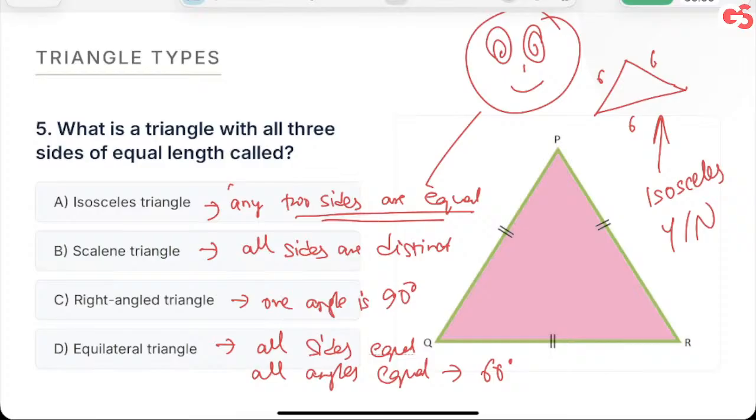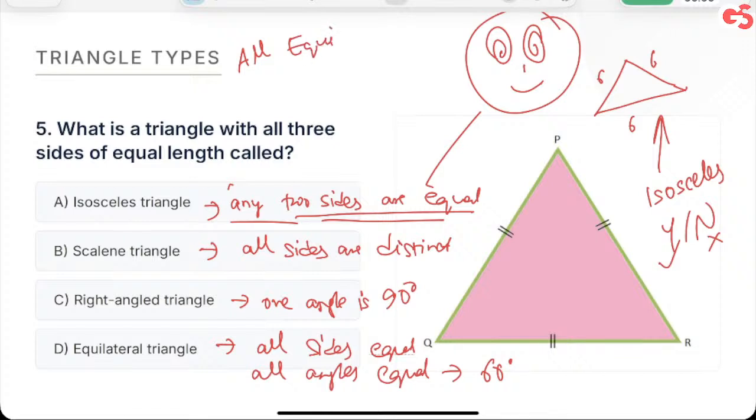Vanshit says yes. Others? Absolutely. You are right. Yes. When it says any two sides are equal, now this is something which a lot of people get confused in.